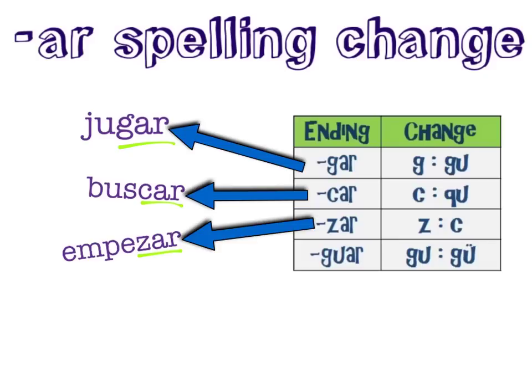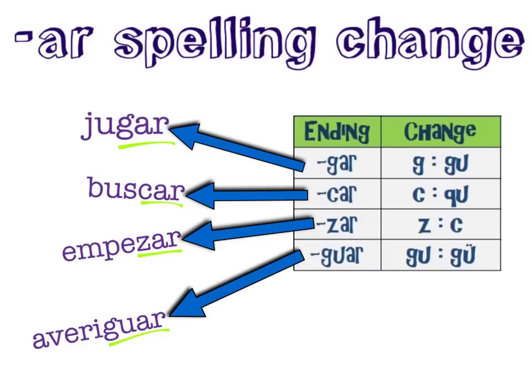The verb empezar will receive a Z to C spelling change in the yo form of preterite tense because this verb ends in zar. And verbs like averiguar will have a GU to a GU with an umlaut spelling change in the yo form of the preterite tense.